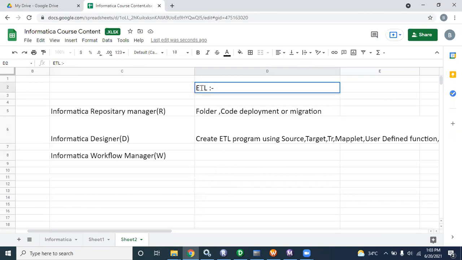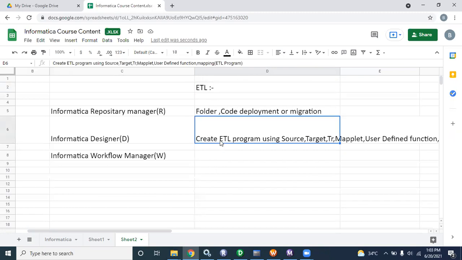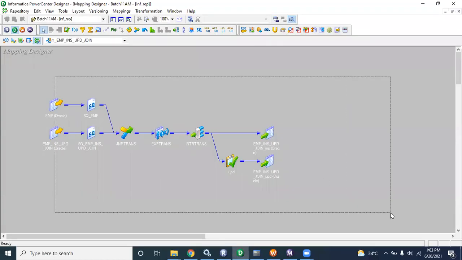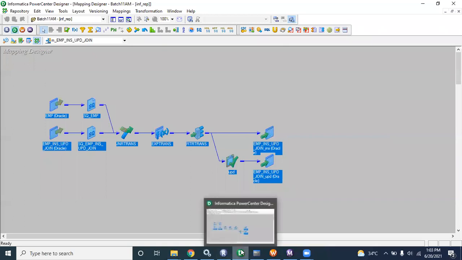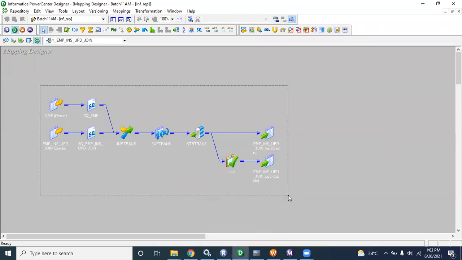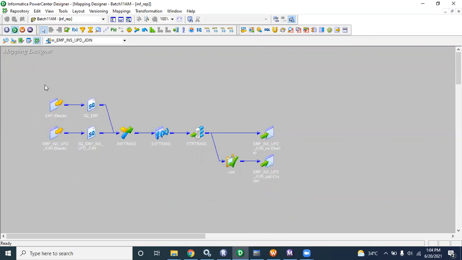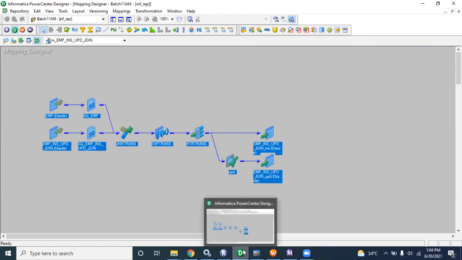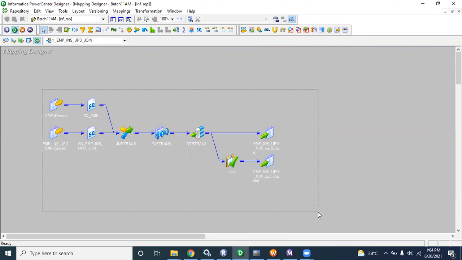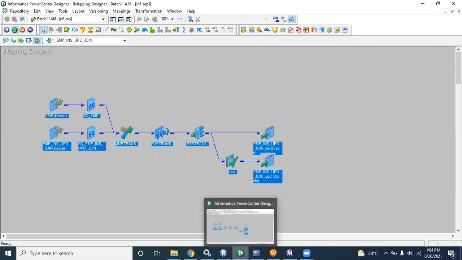That means we are creating the program using the ETL concept, extract, transform, and load, but we are not able to transfer those records. We created the program like this. But after creating the program, at least we have to execute the job. Because if you do not execute the program, data is not going to load or write in a target. Data is on a source only, because you only built the program. You did not execute the program.